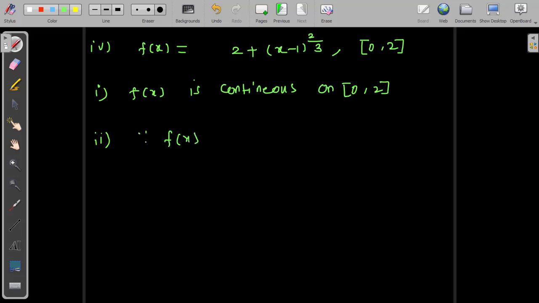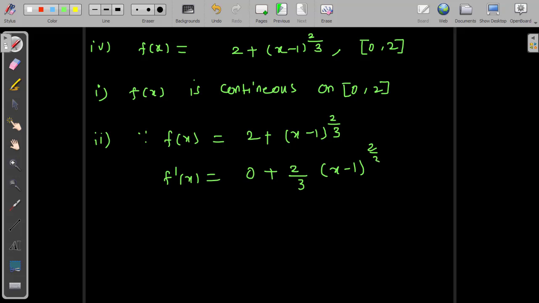Since f of x equals 2 plus (x minus 1) to the power of 2 by 3, differentiate with respect to x. f dash of x is equal to the constant first term 0 plus the second term derivative, 2 by 3 times (x minus 1) to the power 2 by 3 minus 1. The inside function derivative is 1 minus 0, which is again 1.